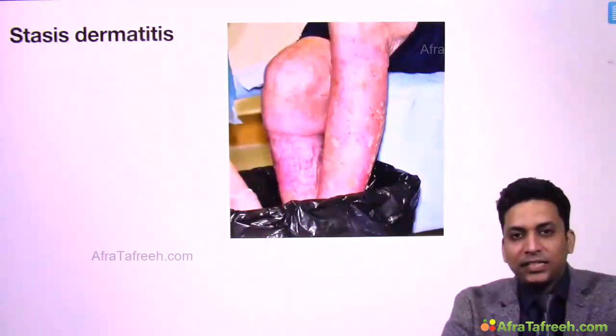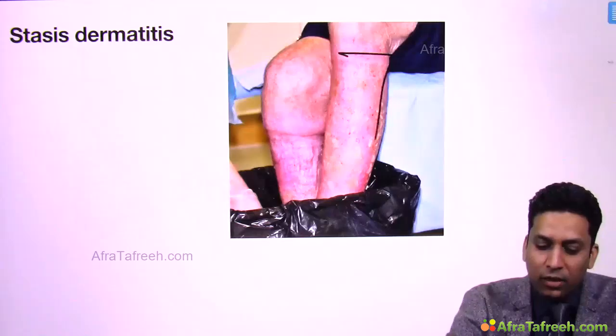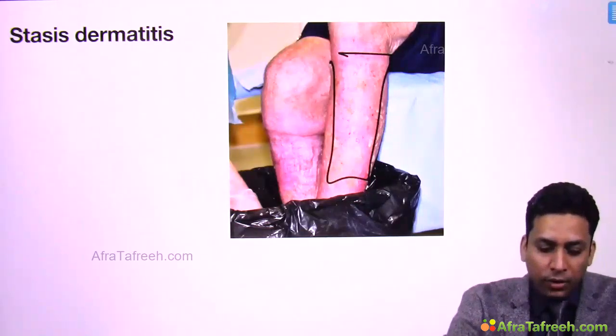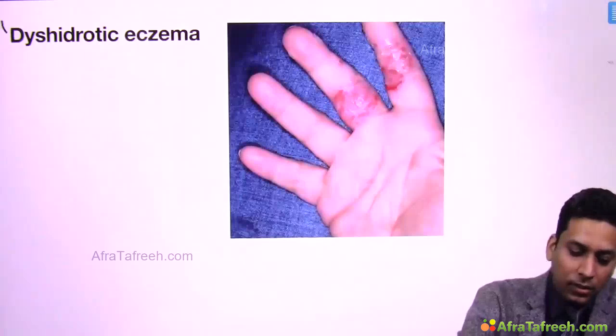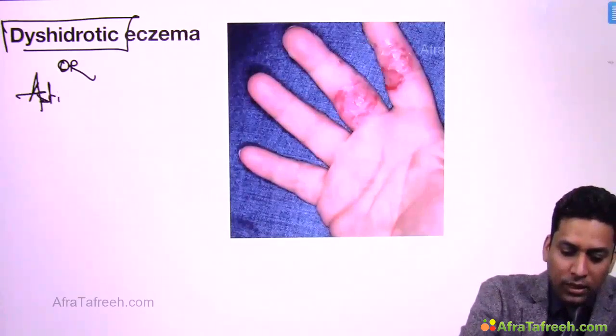Then stasis dermatitis, as I told you, occurs in patients suffering from varicose veins. They start developing dermatitis over their lower leg, generally around the ankle or foot. Then dyshidrotic eczema. Dyshidrotic eczema is another name for pompholyx.